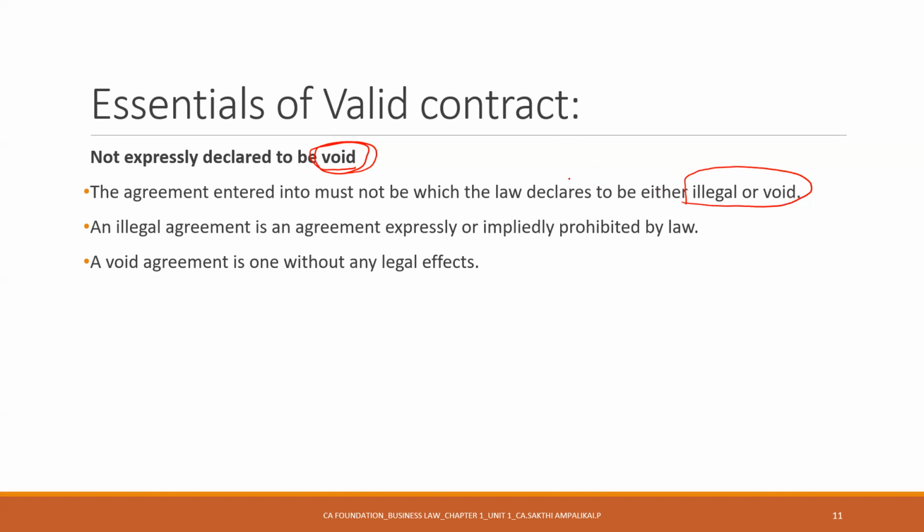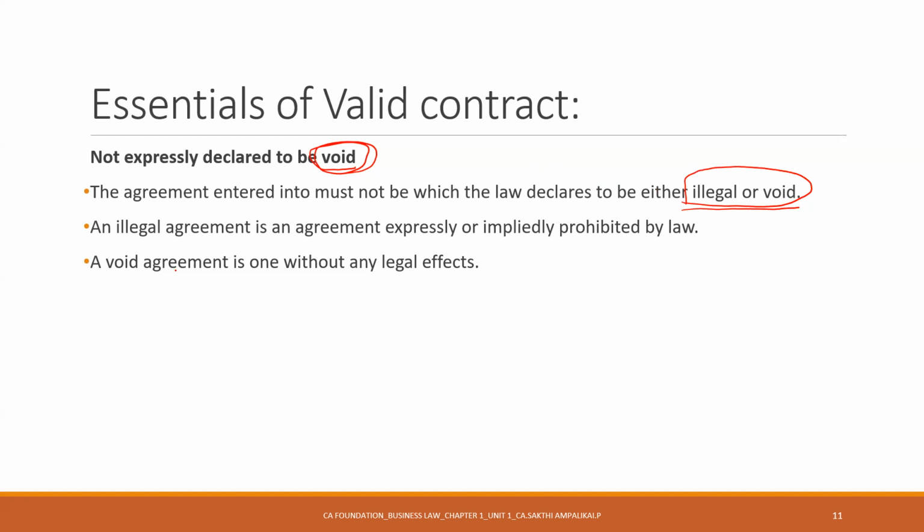It may go void or it may not. That's a different thing. But if you're entering into a contract which is illegal, then it is void ab initio. At the time of entering itself, it is void. You cannot enter into a contract which is illegal. So there is a difference between an illegal contract and a void contract.